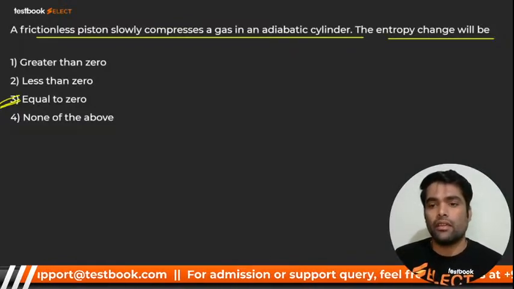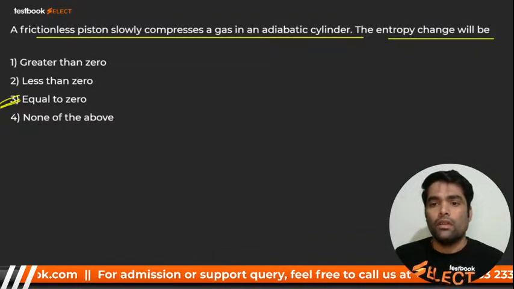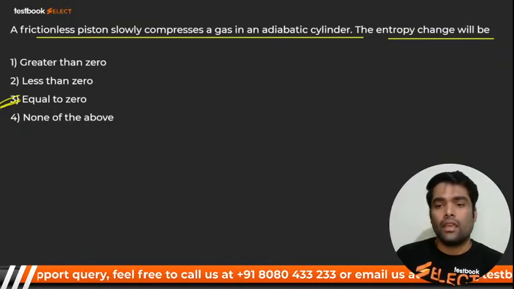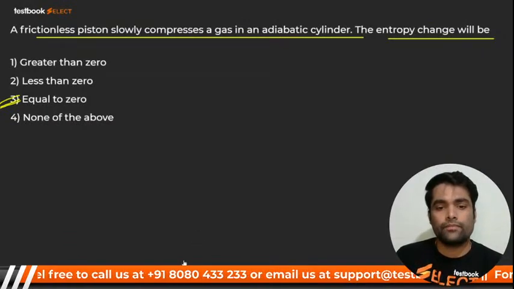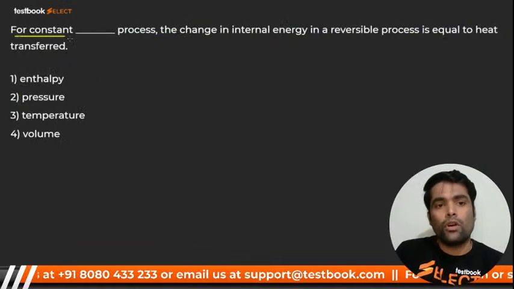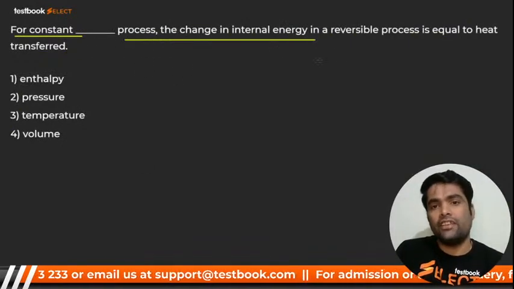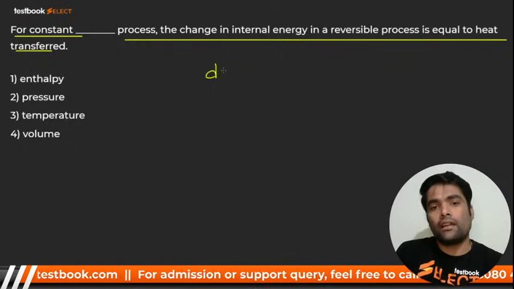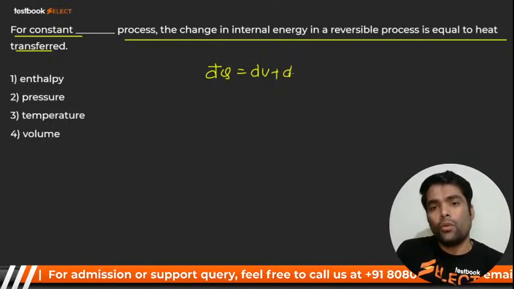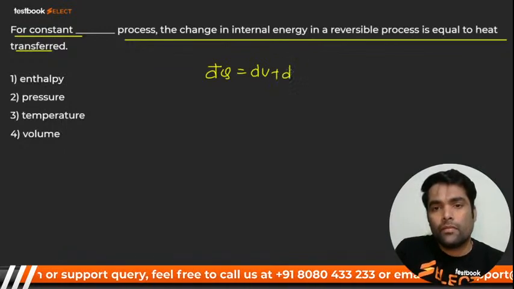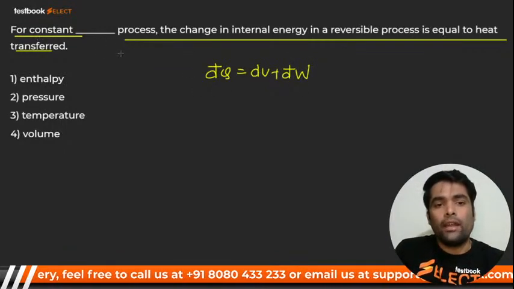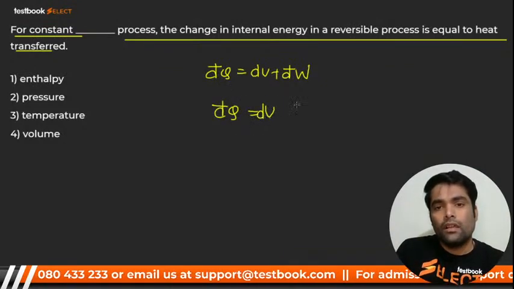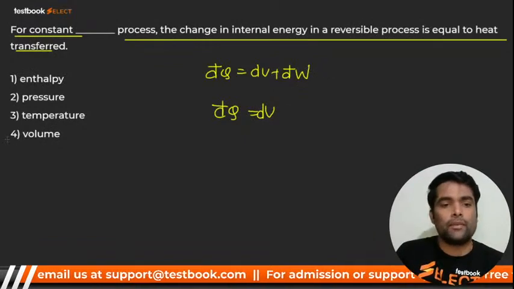That is number 3. Here we go for next. Equal to 0. Here we go for next. For constant process, the change in internal energy in a reversible process is equal to heat transfer, my dear. When? You know that dq is equal to what? du plus dw, right? When the change in volume is 0, that means constant volume.